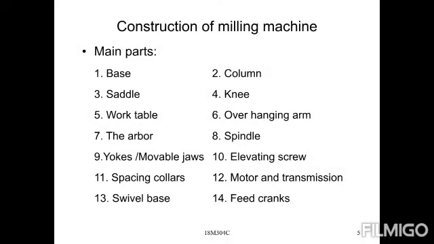Next, the work table is provided as the working surface, and the overhanging arm is also provided to support the cutters. Next, yokes and movable jaws are provided, and the elevating screw for lifting. Spacing collars are placed on the arbor unit, right? In the gap between the spacing collars, the cutting tool is placed. Motor and transmission: every machine has a motor. What is the main function of a motor? A motor converts electrical energy into mechanical energy, right? So what is the function of a generator?